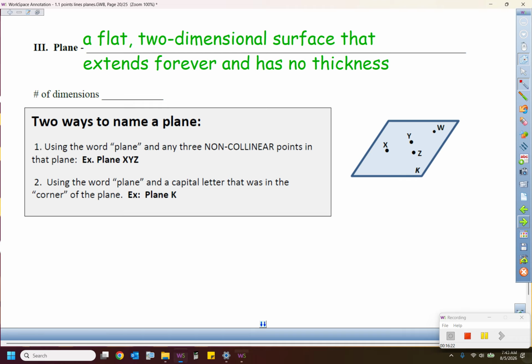But man, if you get into computer graphics or AutoCAD or stuff like this, it's all about selecting planes all over the place. So very, very practical stuff. But we got to understand what a plane is. It's one of the hardest things to see in a geometry class, in my opinion, because it's like a piece of paper.